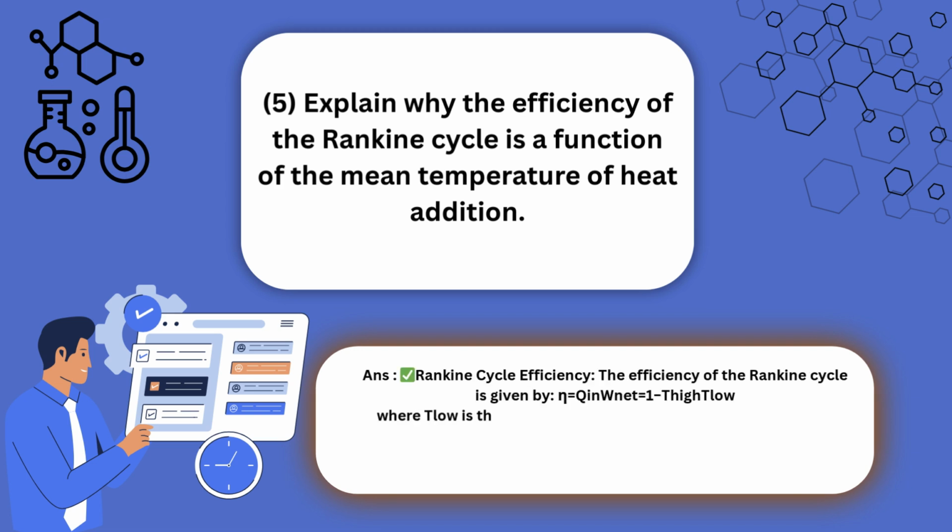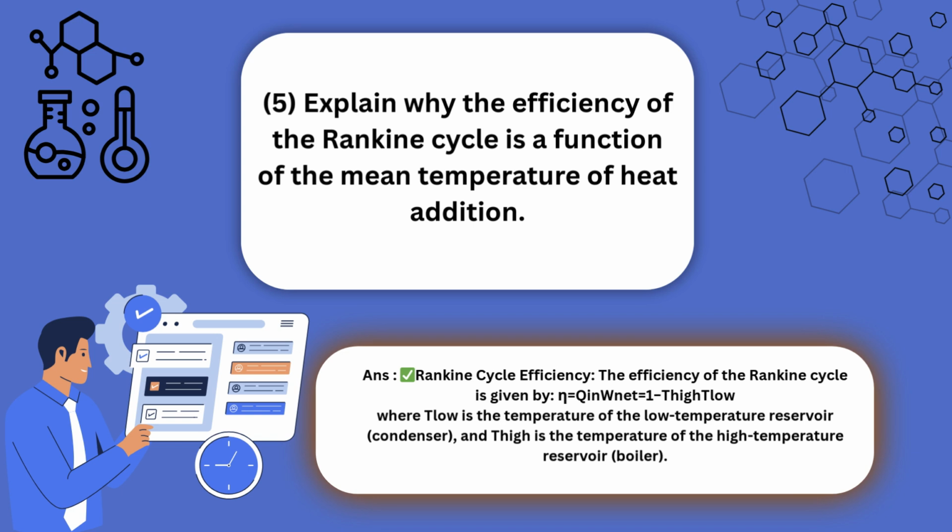5. Explain why the efficiency of the Rankine cycle is a function of the mean temperature of heat addition. Answer. Rankine cycle efficiency. The efficiency of the Rankine cycle is given by eta equal to W net over Q in, equal to 1 minus T_lo over T_hi, where T_lo is the temperature of the low-temperature reservoir, condenser, and T_hi is the temperature of the high-temperature reservoir, boiler.